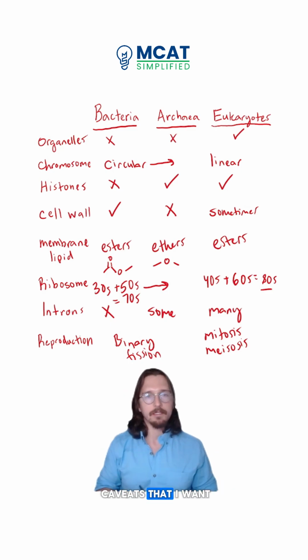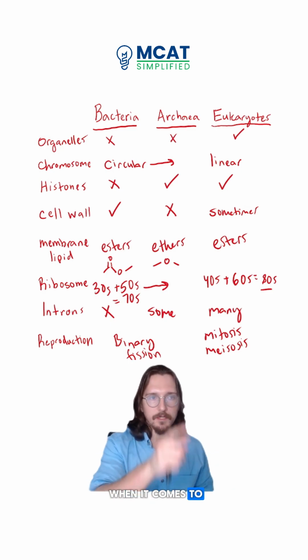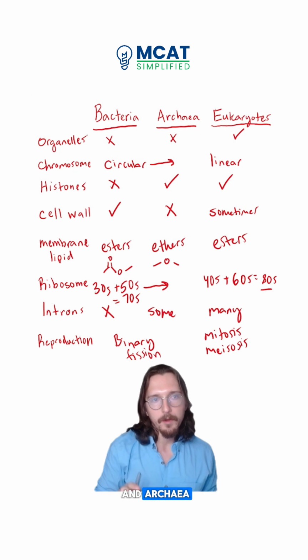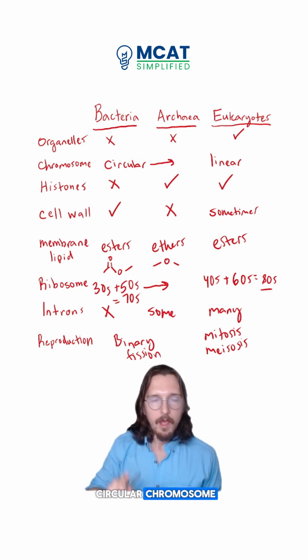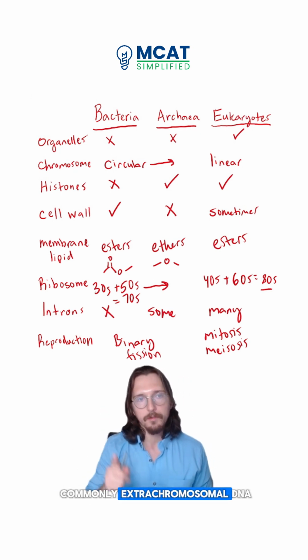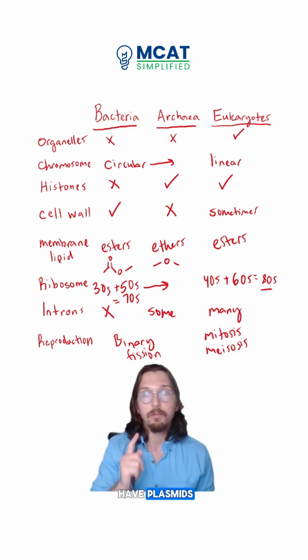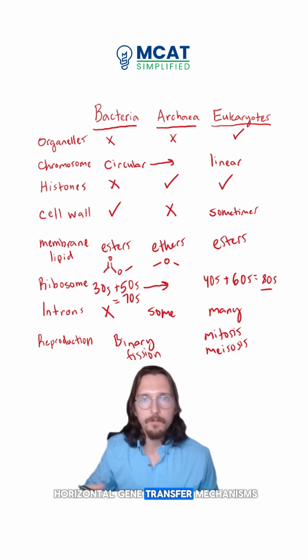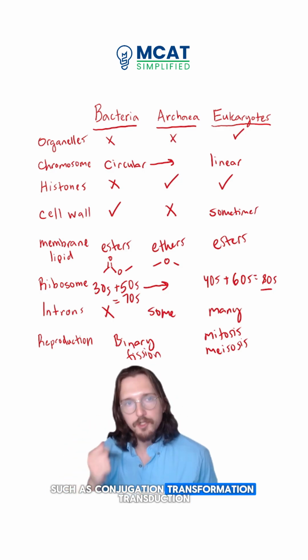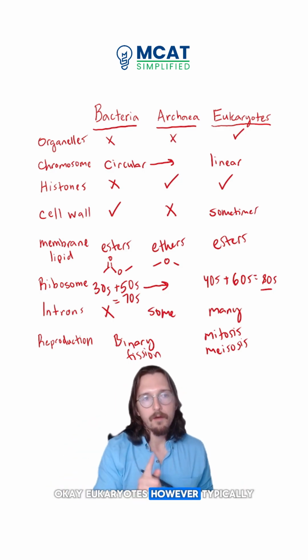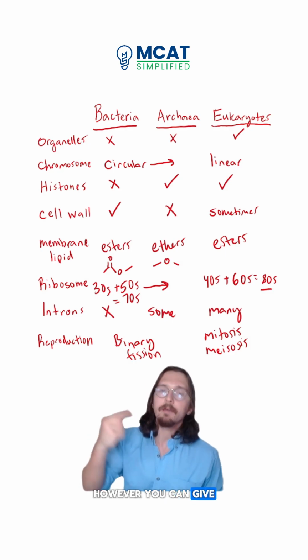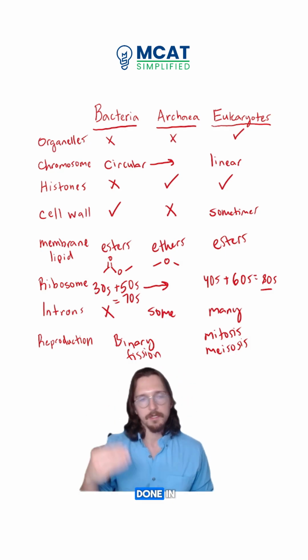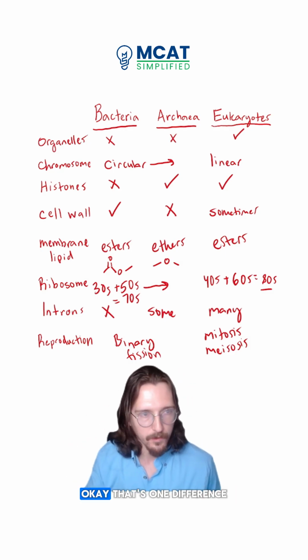A couple of other caveats that I want to note. First of all, when it comes to the chromosomes, remember that while bacteria and archaea generally have just one circular chromosome, they can also commonly have extrachromosomal DNA, especially bacteria. They can have plasmids, and those plasmids can be transferred between the bacteria through horizontal gene transfer mechanisms such as conjugation, transformation, transduction. Eukaryotes, however, typically do not have plasmids. However, you can give a eukaryotic cell a plasmid, and that's usually done in a laboratory to try to express certain genes. That's one difference.